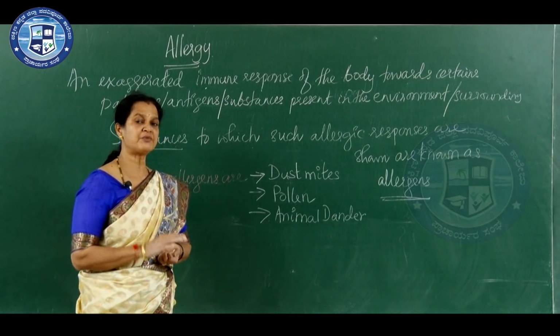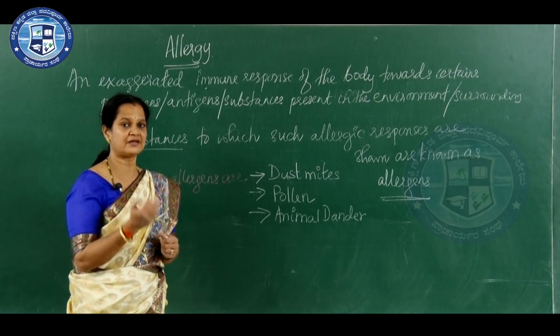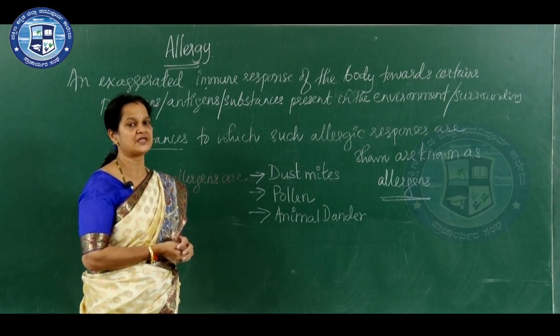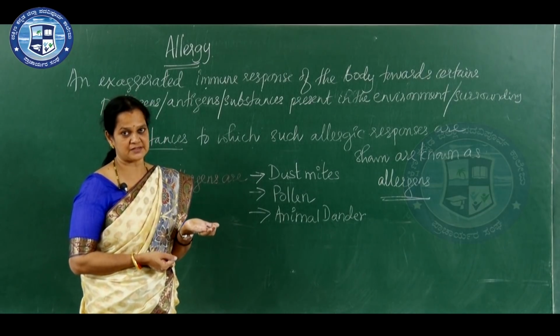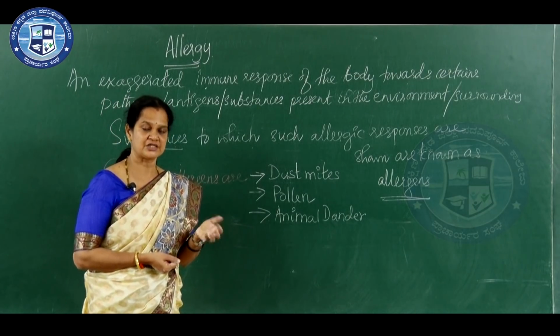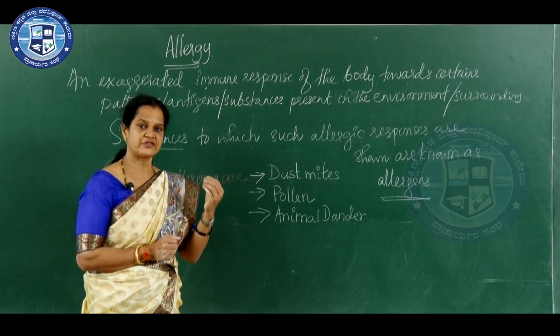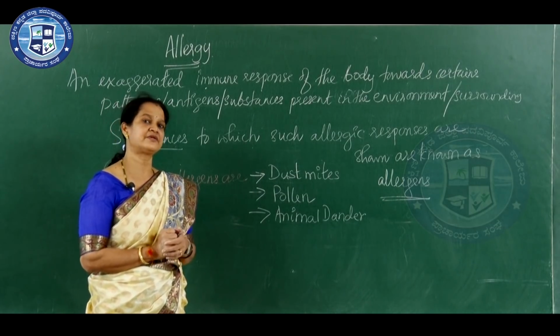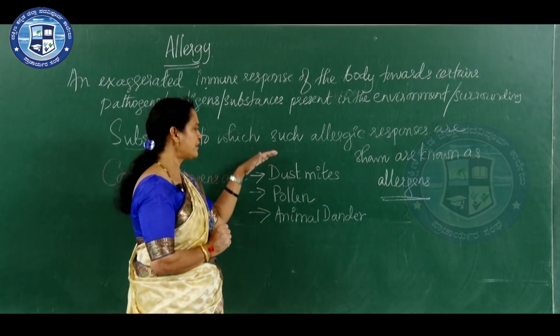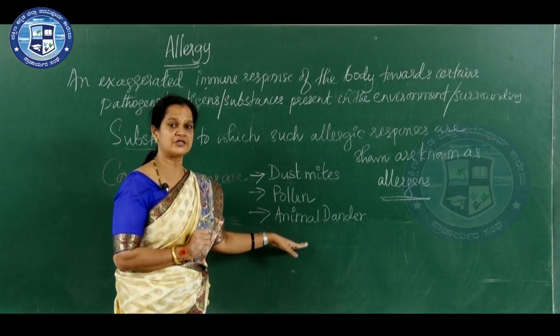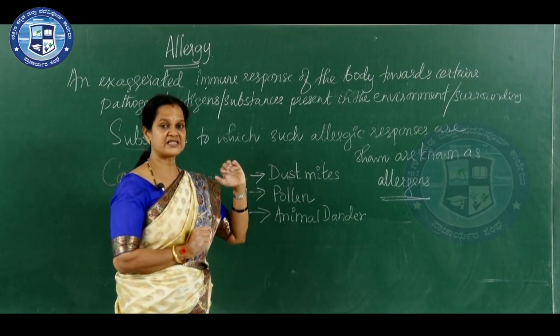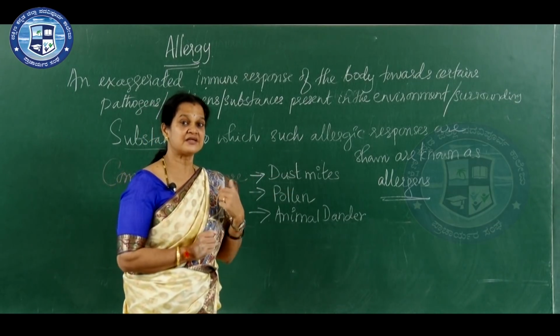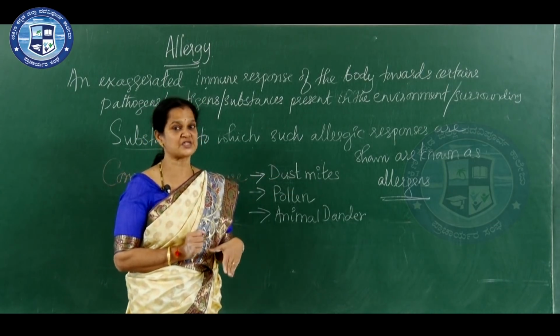Apart from this, our body may be allergic to a variety of substances, maybe the proteins of soybean, wheat, or some of the vegetables, fruits, or grains. So it varies, but these are the common allergens. Dust mites in the dust: we say dust allergy, and it is mainly because of the dust mite.